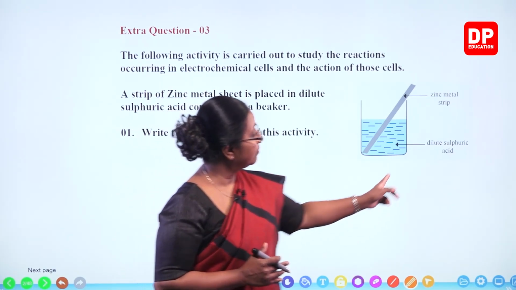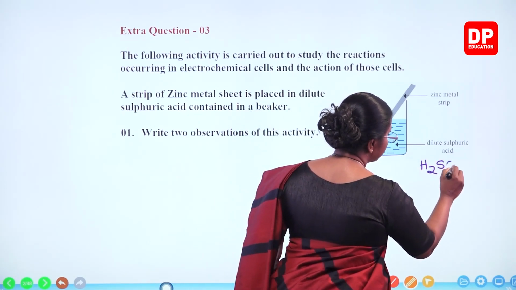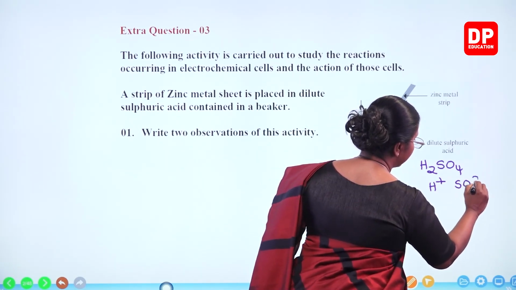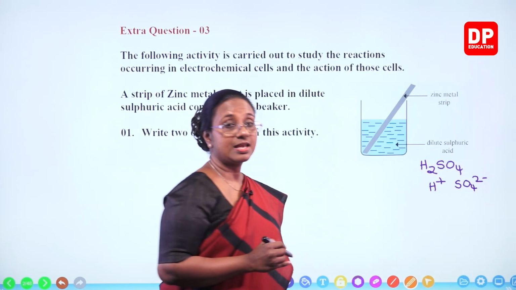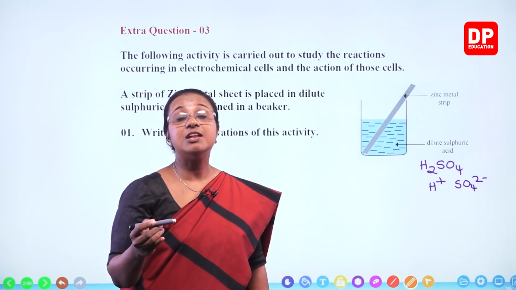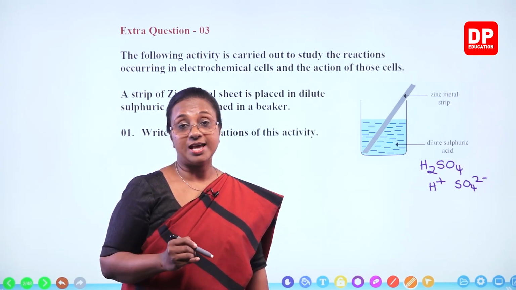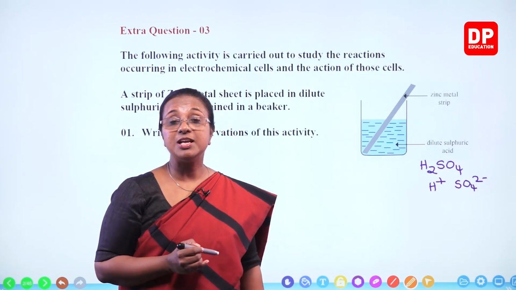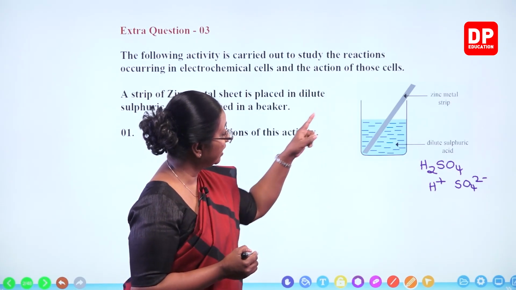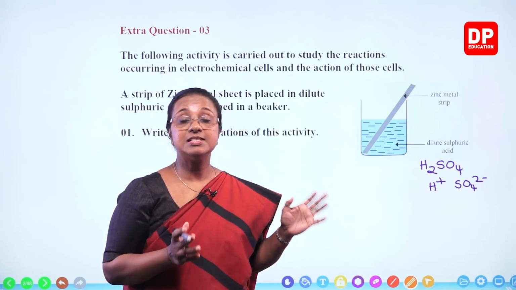At the same time, when we say sulfuric acid, you all know the formula H2SO4. In this, there is H+ and SO4 2-. Now these H+ ions take up electrons from the zinc metal and they get reduced. They undergo reduction and become H2 gas. That is why we see the liberation of H2 gas there. So that happens when a zinc metal strip is dipped in a dilute sulfuric acid solution.